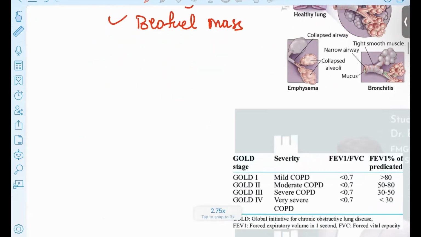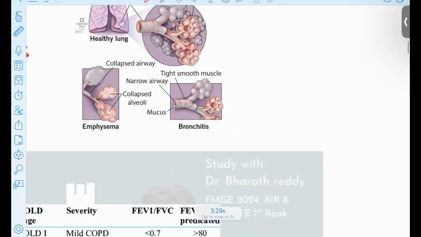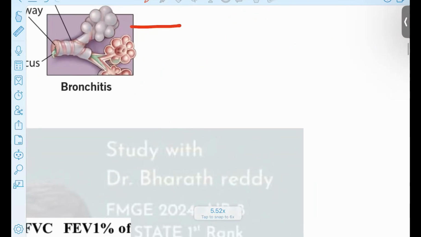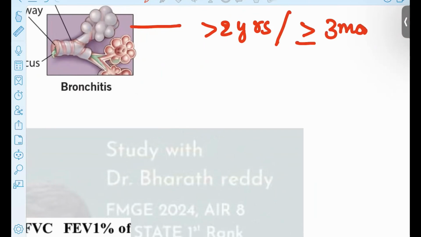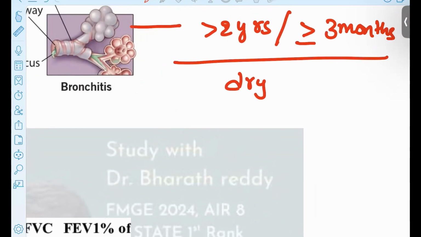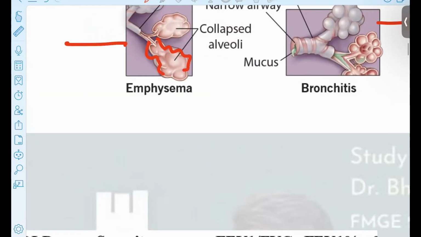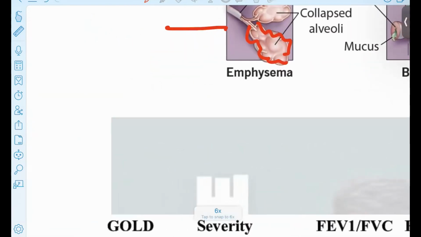How is this going to be presented? This is presented in two types. One is bronchitis, the other one is emphysema. In bronchitis, the patient will have symptoms for more than 2 years, continuously for 3 months or more. This is how chronic bronchitis, with dry cough, is presented in this patient. And in emphysema, there is complete dilatation. The airway is collapsed. This is chronic, irreversible dilatation of the acini.